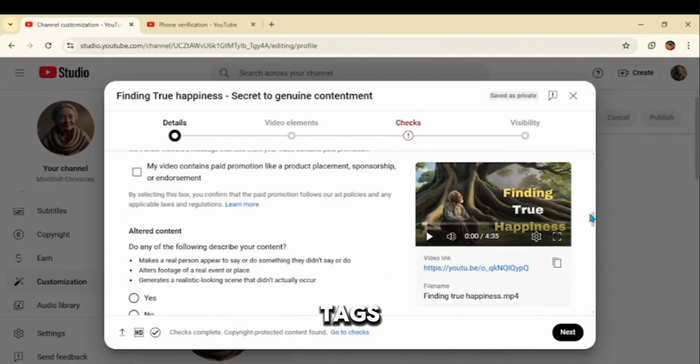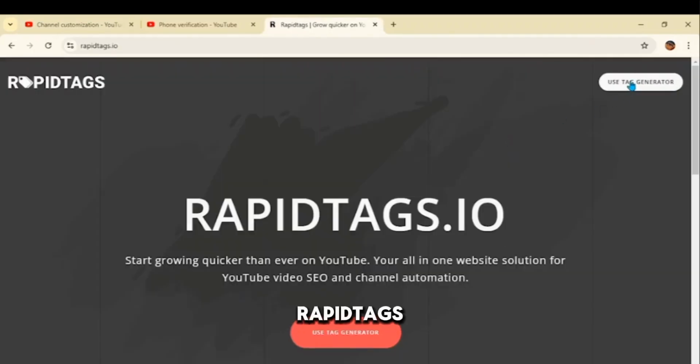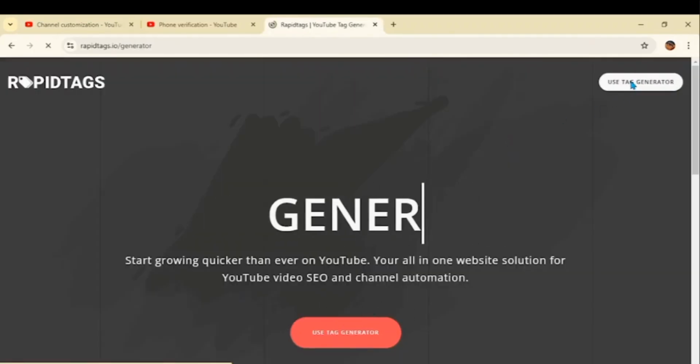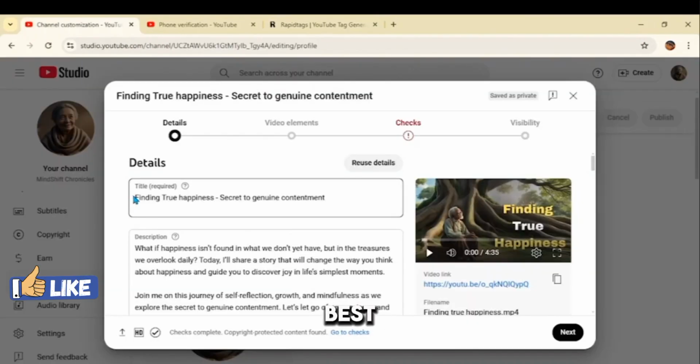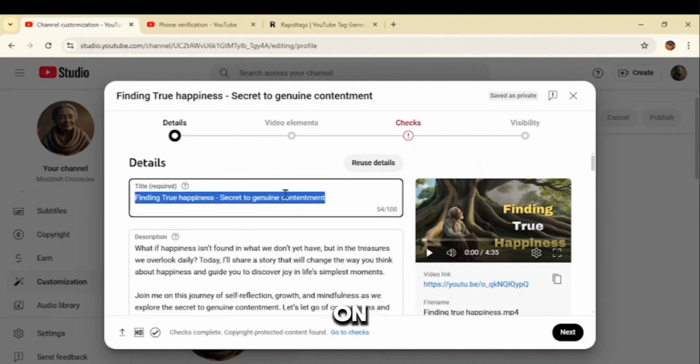For your tags, ChatGPT can actually do so for us, but we can simply use a tool called rapidtags.io. Let's open rapidtags.io. We can get the best tags for our video. We copy and paste the title of our video on Rapid Tags.